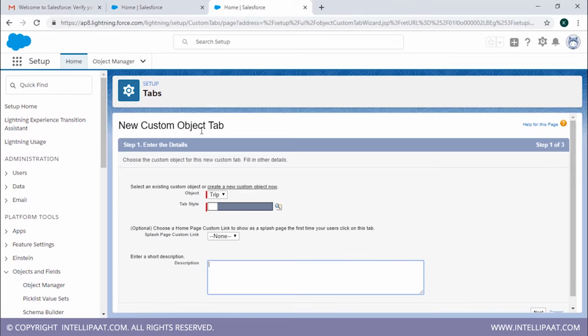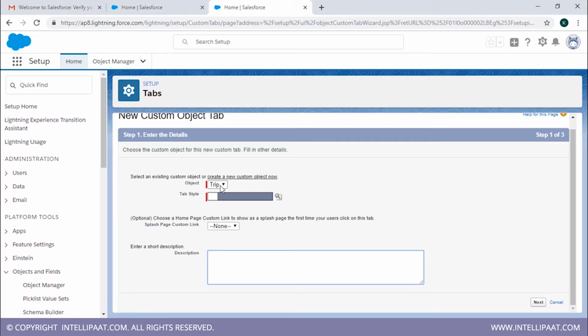Now this is the new custom object tab. So what are the tabs that we have? Home is a tab over here. We have object manager as a tab over here. So what Salesforce actually wants is, when you create a dashboard of an application, you can have several tabs over here of your objects. So you can just click on that particular tab and you can access that object. That is how it works. So we are creating a tab for this particular object. The object right here is trip.